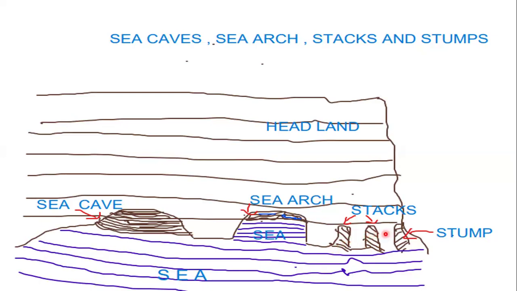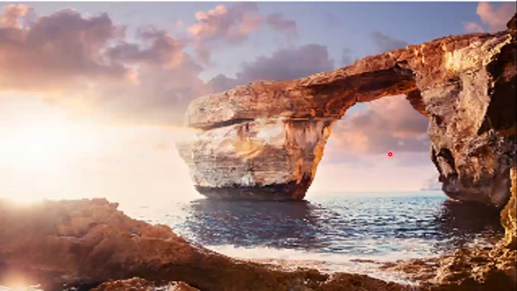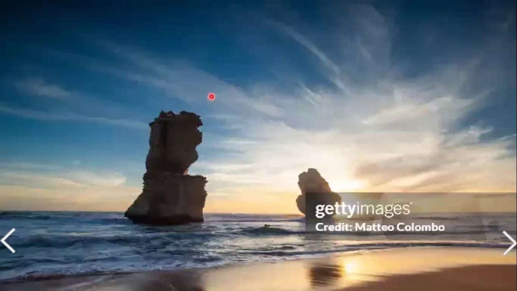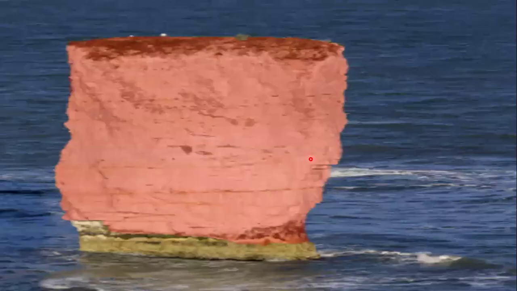Over a period of time, due to continuous erosion, one of the stacks also gets eroded completely. So a lone pillar stands. This lone pillar is known as the stump. This is the image of a sea arch. These are the stacks when the arch roof falls down. And this is a lone pillar standing, which is known as the stump.